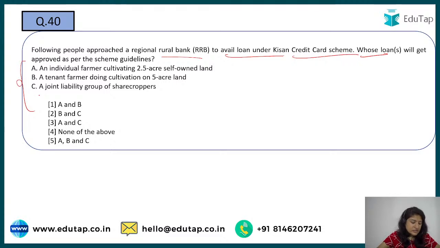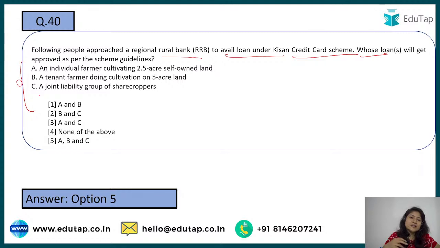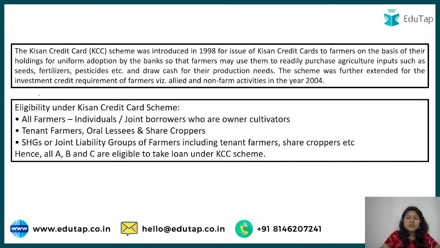Okay, see, the correct answer is, yes, all of you are saying correct, that yes, all will get the loan. Because when we are talking about Kisan Credit Card, there is nothing specific; we are just talking about land holdings, right? We are not talking about how much and everything like that. So for uniform adoption by the banks, Kisan Credit Card will be given, and with that they can avail various loans under agriculture. Initially that was for the requirement of farmers, but then allied and non-farm activities were also included in 2004, and these are the eligibility criteria that you are looking at.